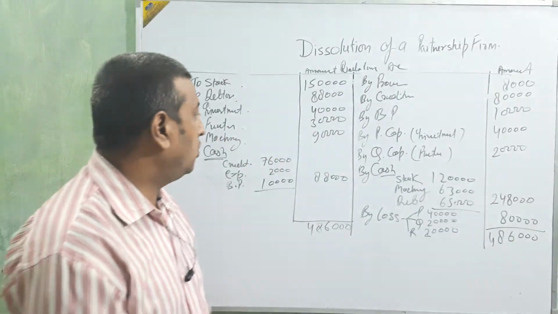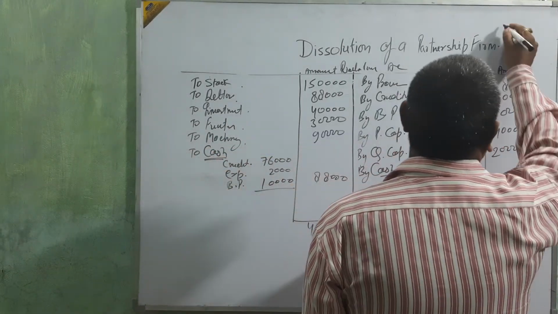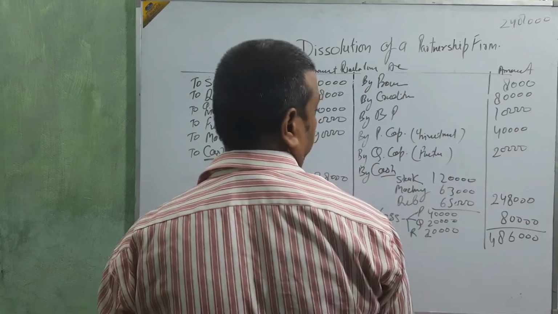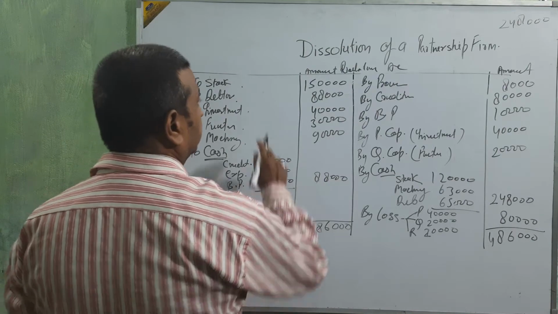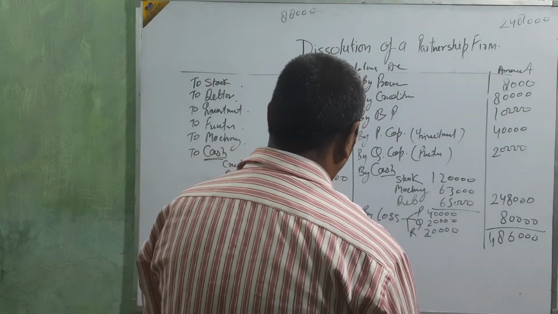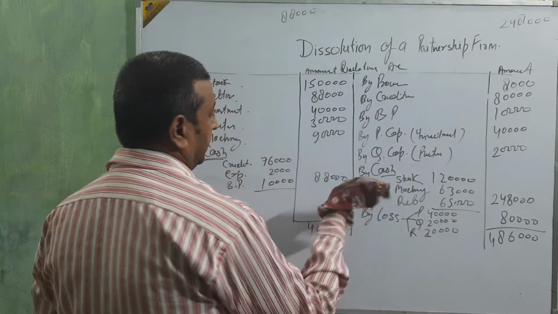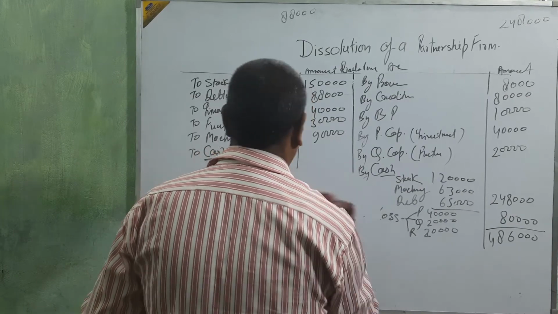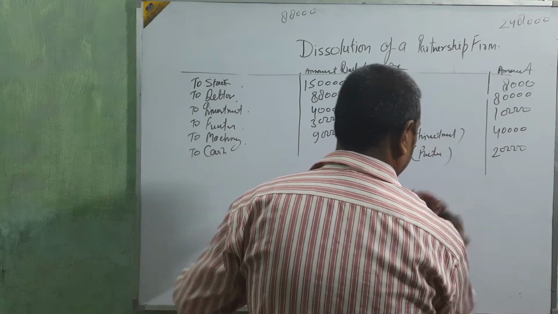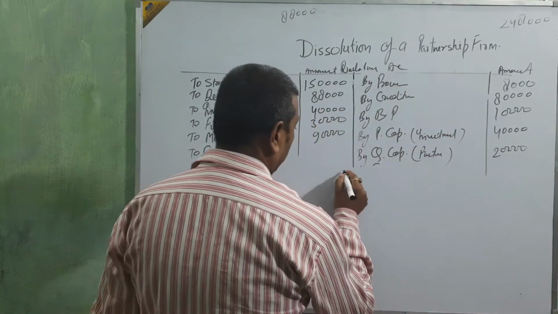Now I am going to make the capital account. This total is 248 and this cash is 88. Now I am going to make the capital accounts for P, Q and R. Try to make the capital account downside, then go into the cash account.